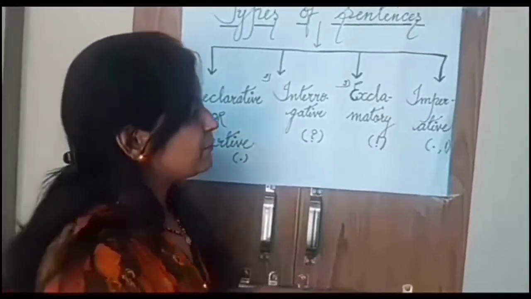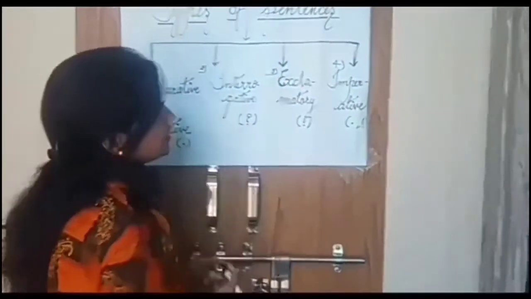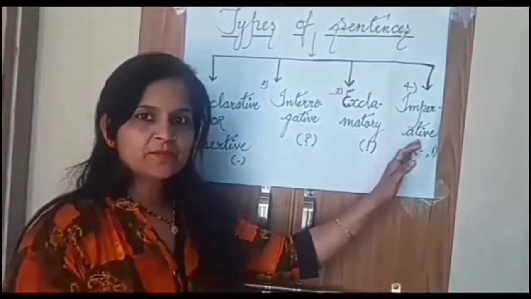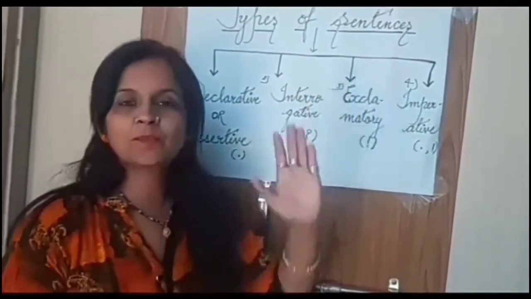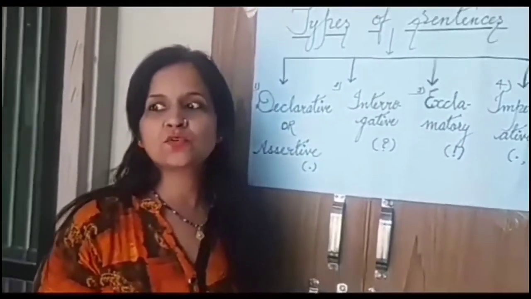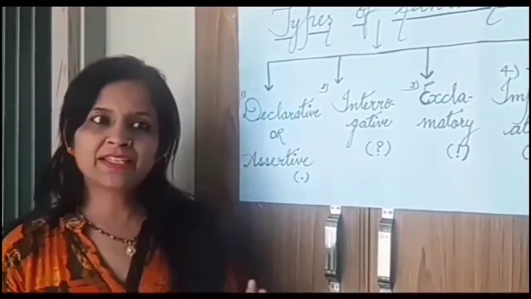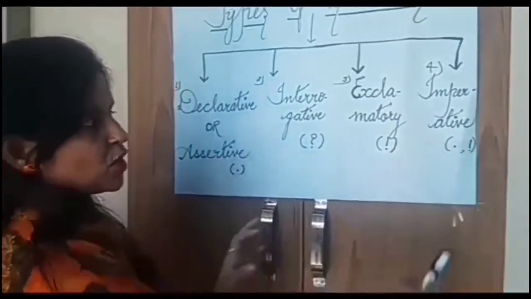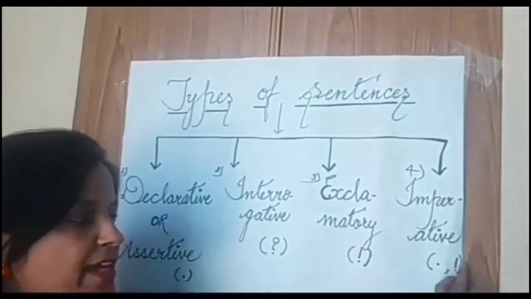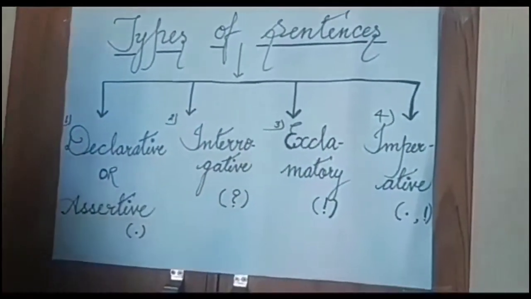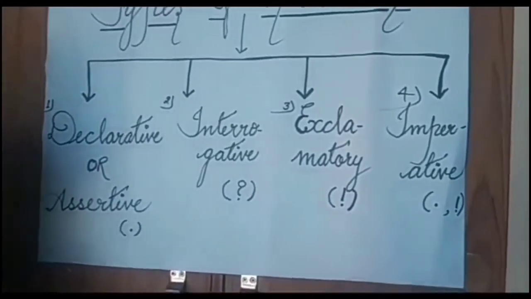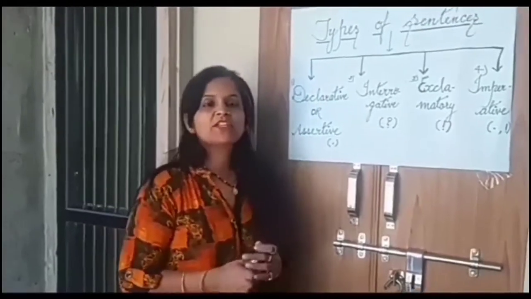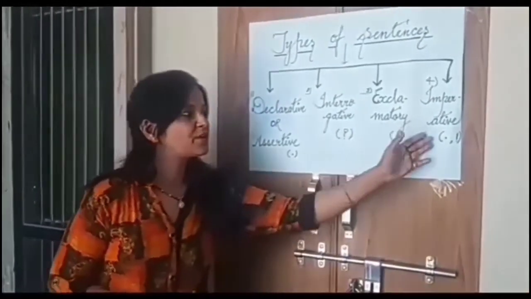Next, the fourth one is imperative sentences. Imperative sentences always carry advice, command, or order, or they also carry optative sentences. Optative sentences show wishes and blessings. Imperative sentences end with a full stop or an exclamation mark. Optative sentences end with exclamation marks. Examples of imperative sentences: please give me a chocolate. Then, may God bless you. God always fulfill all your wishes. These are the examples of imperative sentences.